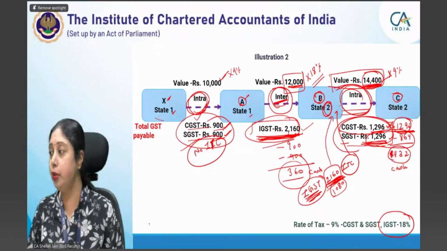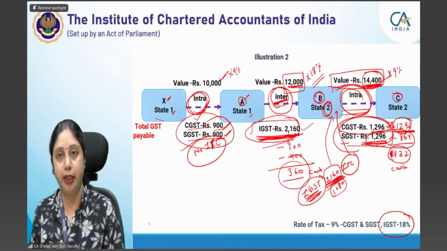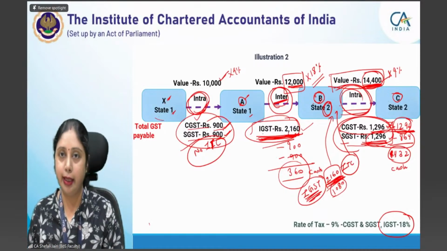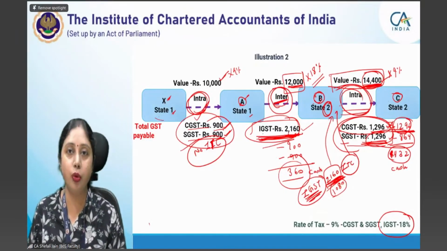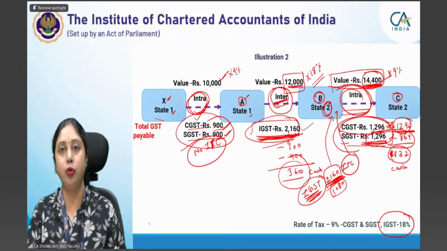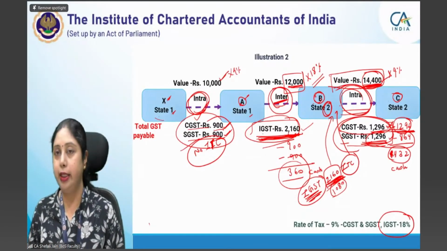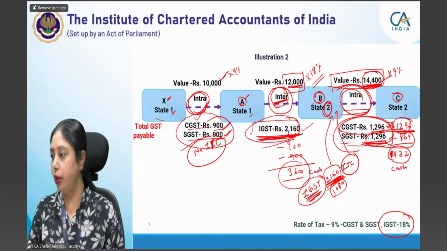ITC means input tax credit, that is tax paid on inputs is available as credit when you are paying the output tax liability. This is the base of GST. This is the core concept or foundation of GST. GST को हम वैल्यू एडेड टैक्स कहते ही इसीलिए है कि आपको जो इनपुट्स पे टैक्स आप पे करते हो वो आपको आउटपुट पे एज ITC एज क्रेडिट अवेलेबल होता है. Okay Shamli, is it clear to you? Very good. Yes Krishna, very good. You have understood that point. Prajapati, you are clear with that?